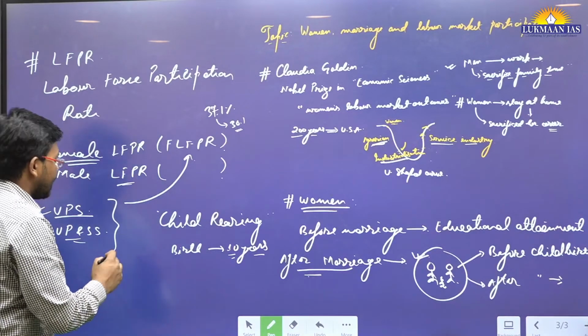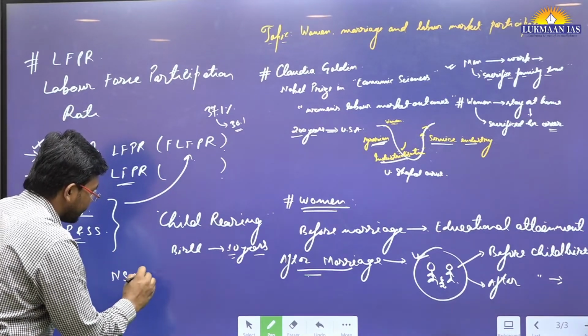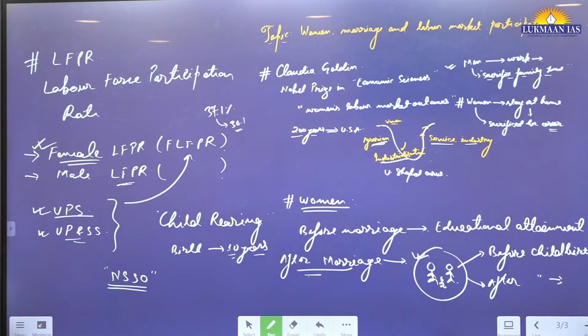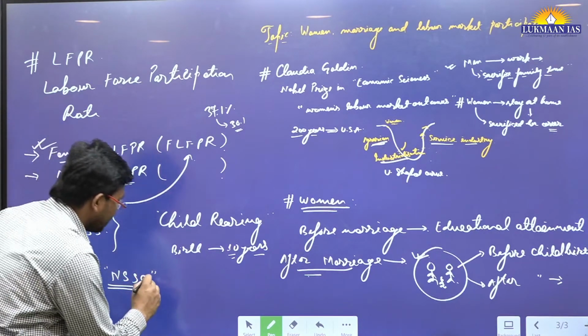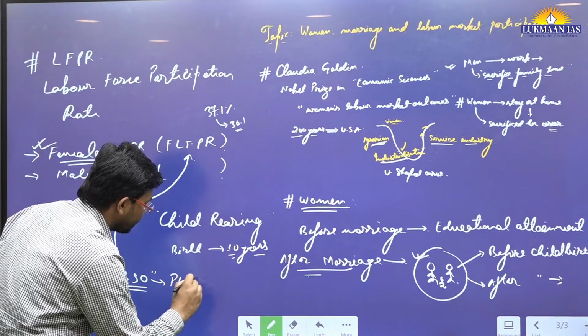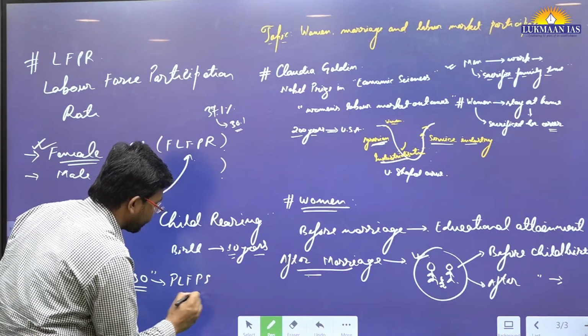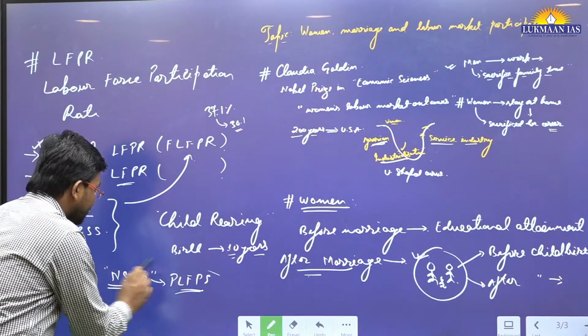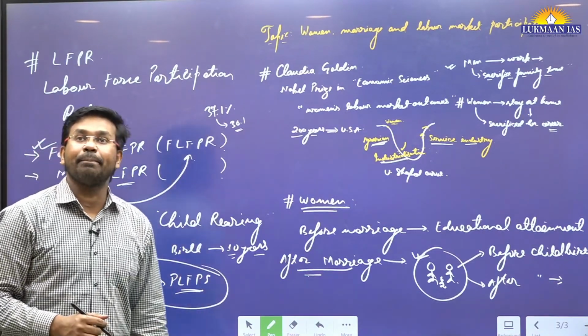In India, there is an organization known as the National Sample Survey Office. This National Sample Survey Office conducts surveys, and according to those surveys, it releases data. This data helps us identify labor force participation. It releases periodic labor force participation surveys. So we need to remember the name of this organization, which is the National Sample Survey Office.